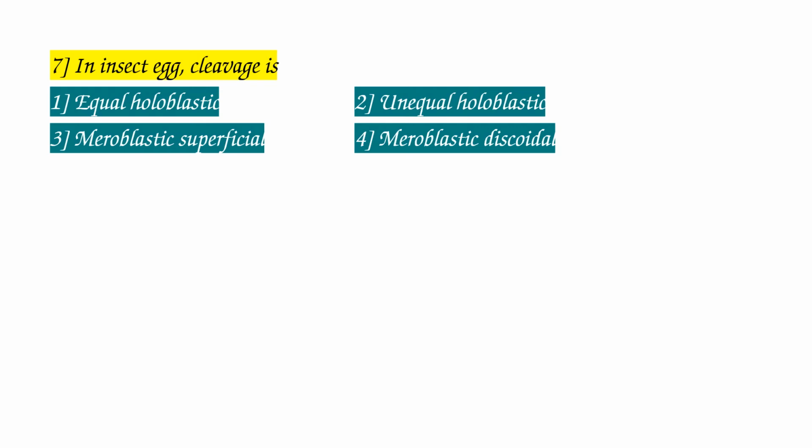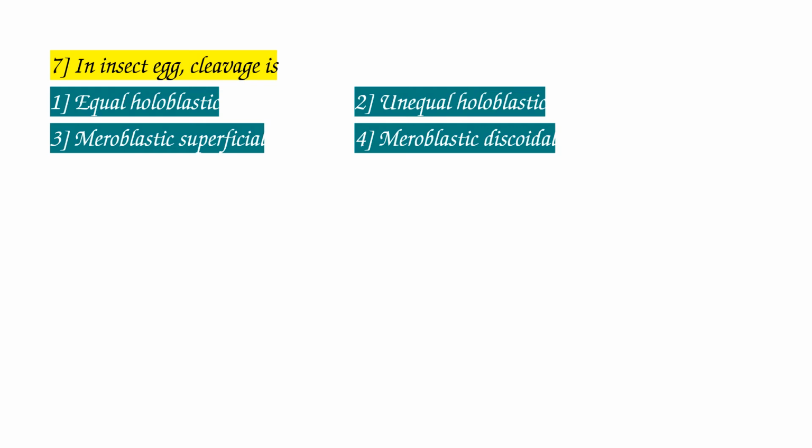Unequal holoblastic means the complete division of an egg into two unequal parts. This we can observe in tunicates and sea urchins.